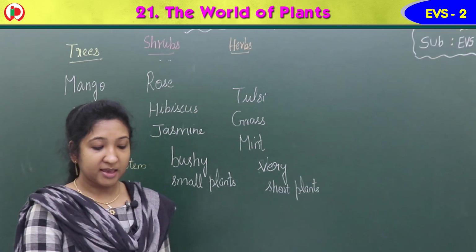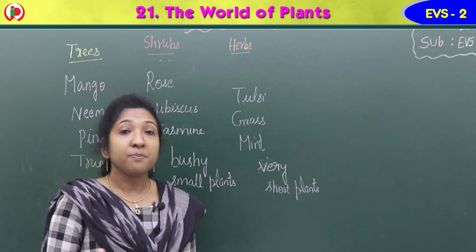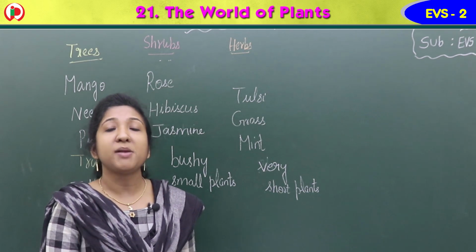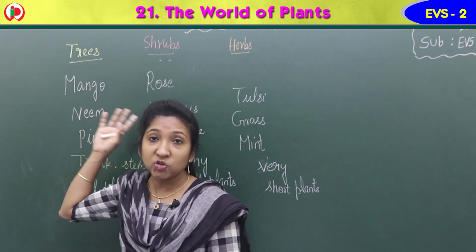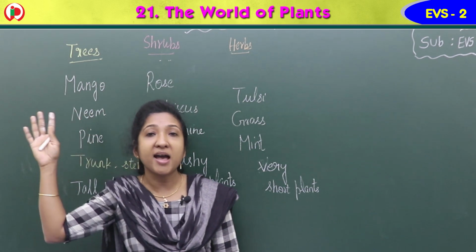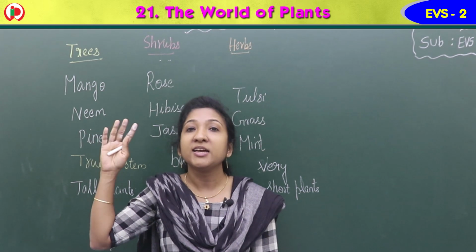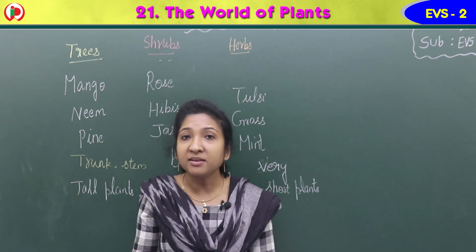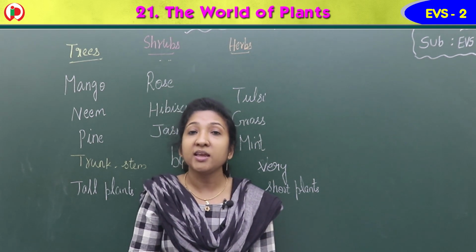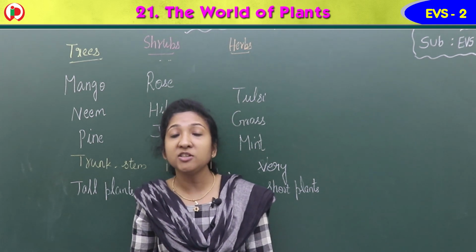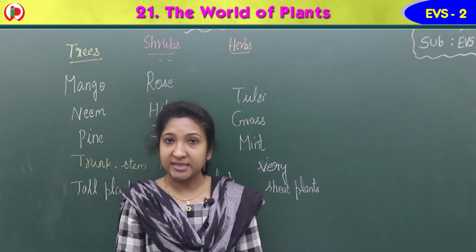Okay? Yes, so we can see different varieties or kinds of plants around us. The first one is trees. Tall plants or big plants are called trees. Examples: mango tree, apple tree, coconut tree, neem tree, pine tree. These are all examples of trees.